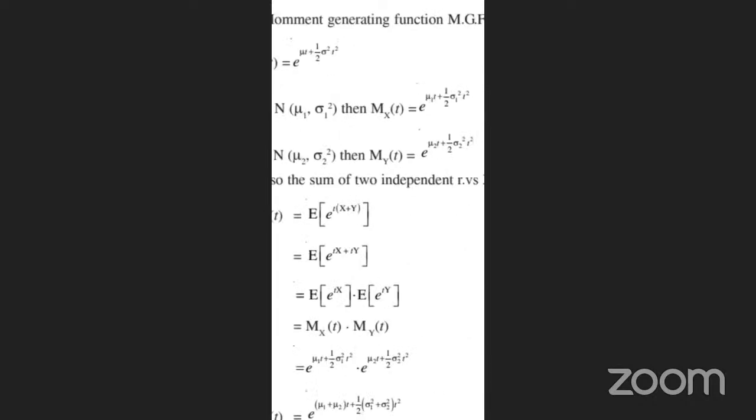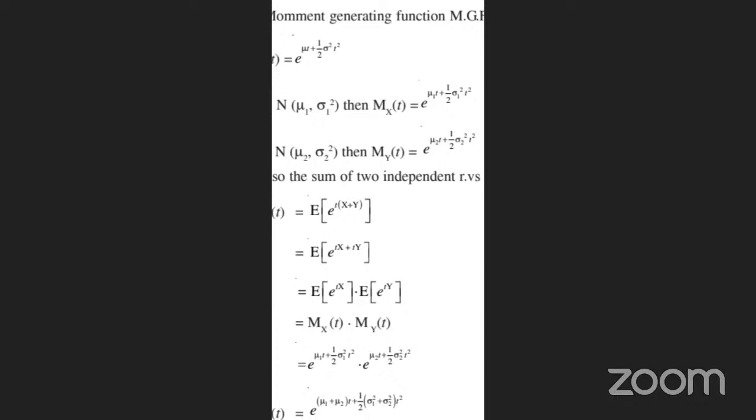Clear? Any doubts? Now also the sum of two independent random variables, x plus y, we are taking here. So the moment generating function we are taking is M of x plus y of t. What do we write here? e power t common, x plus y. Since we write both together, multiply them: e power tx plus ty, separate them, and separating gives multiplication, e power tx into e power ty. That is the first one, M of x and M of y of t.